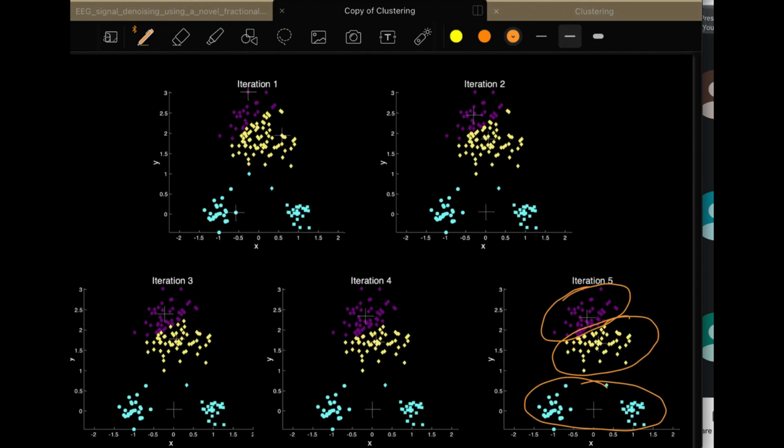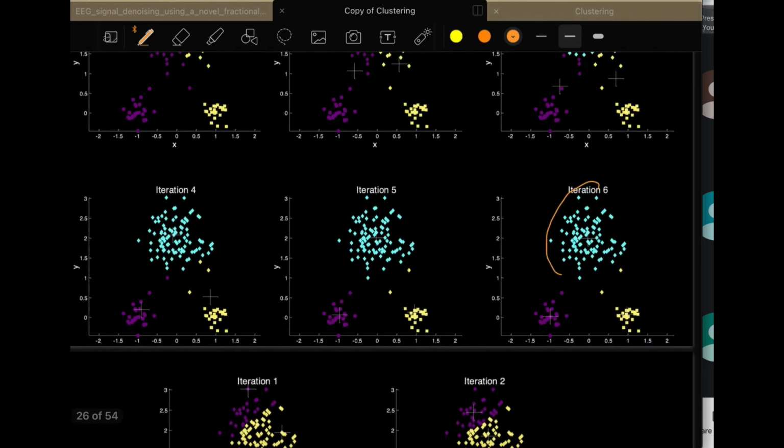You can see how different initialization of the clusters results in a suboptimal clustering, which is given over here, whereas this was the optimal clustering that you got with different centroids. So now I think the picture is clear to all of you how centroid initialization is affecting the clustering phenomena.